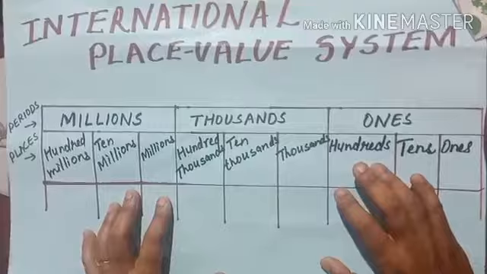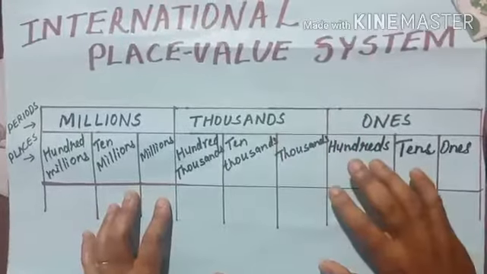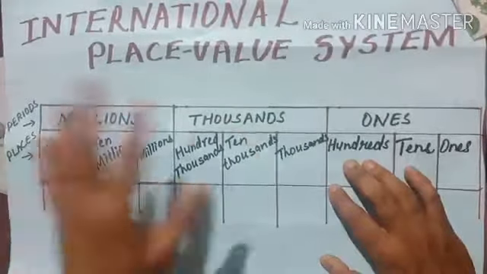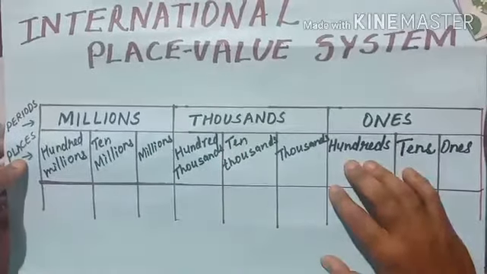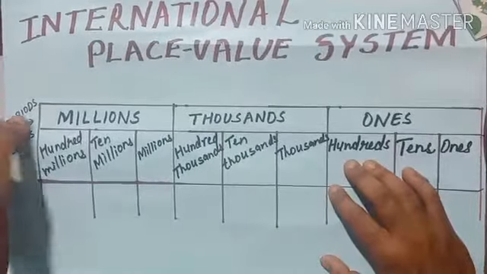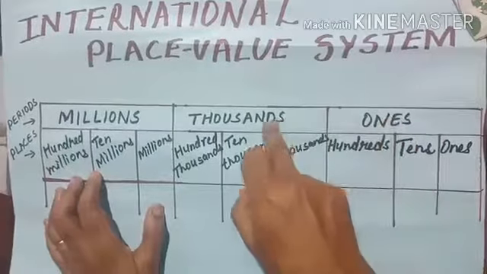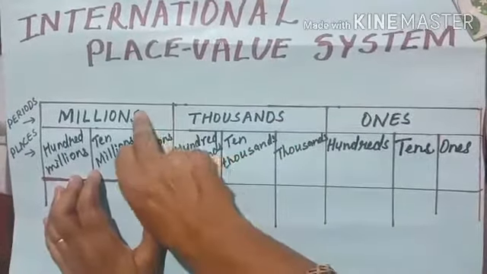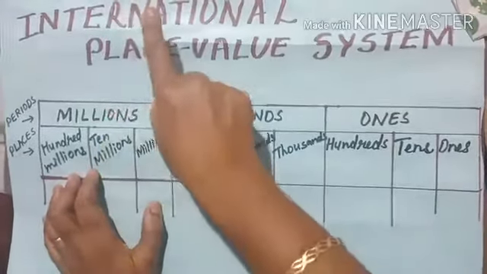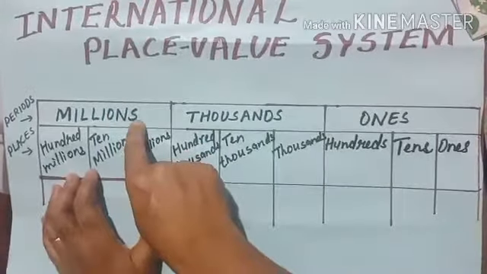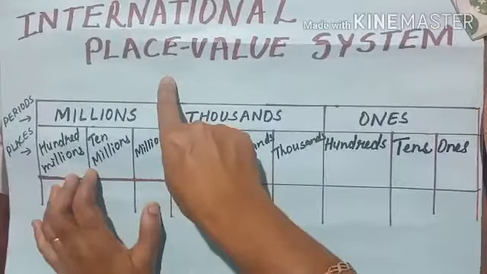It is also almost similar to the Indian place value system. So you can see here periods and places. The periods contain ones, thousands, millions. In the Indian place value system, instead of millions, it was lakhs.